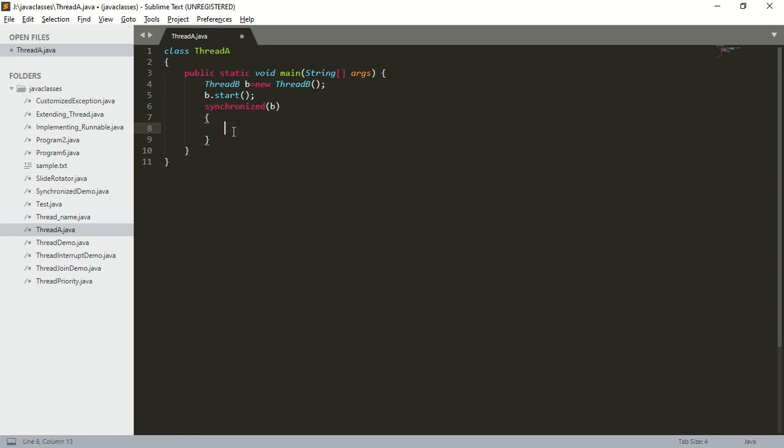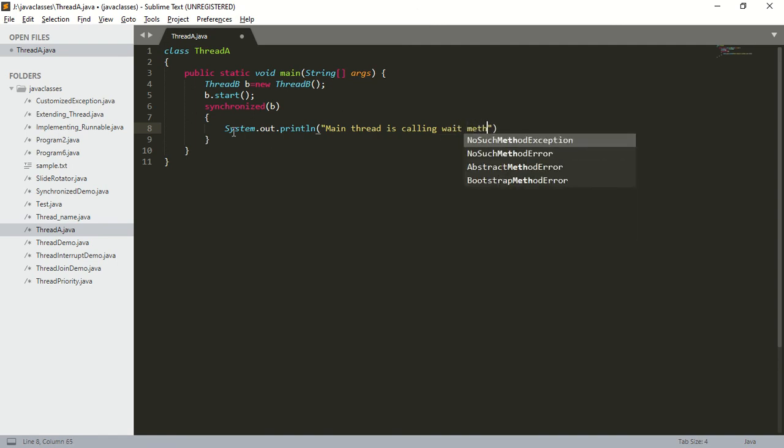Within this synchronized block, the main thread can call the wait method because the main thread is expecting some update activity. Before that, I'm going to print System.out.println("Main thread is calling wait method").